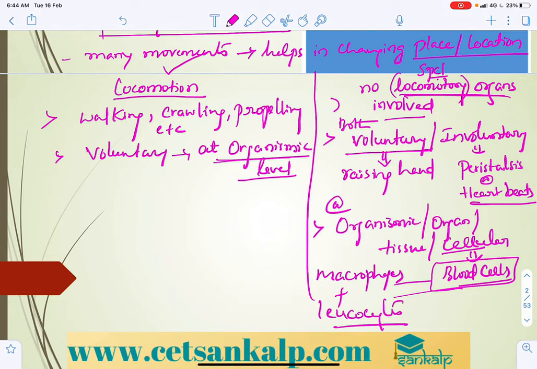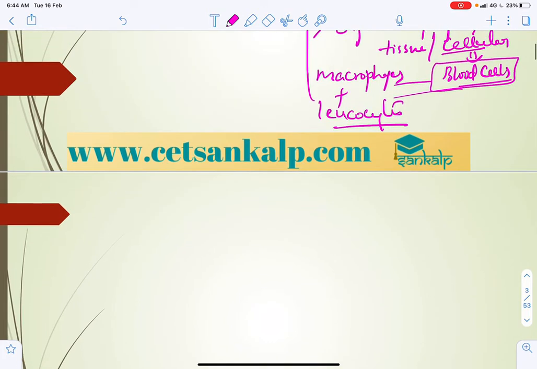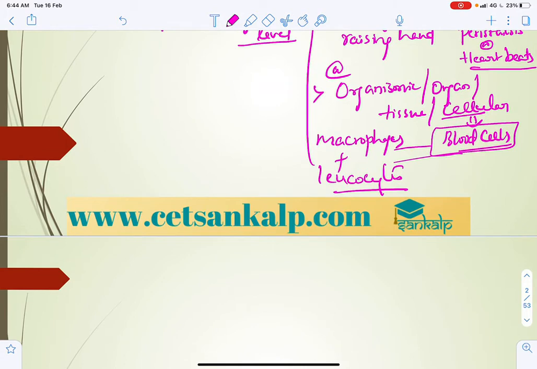So the very important thing you should keep in mind: locomotion is a change in both position and location, both can be seen.